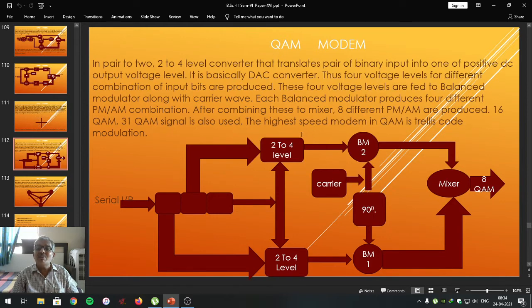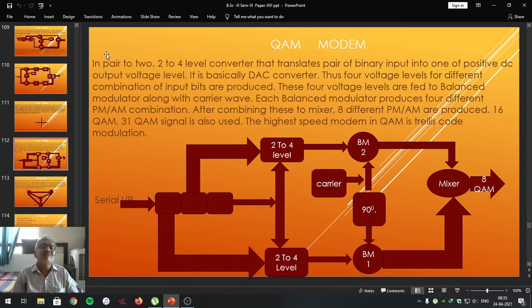4 amplitude levels are already generated in the balance modulator. In these, the phase of the carrier wave and the amplitude level is changed, and that is given to the mixer stage. In the mixer, they are mixed together. At the output, an 8 quadrature amplitude modulated signal is generated. That's what is represented in this description.